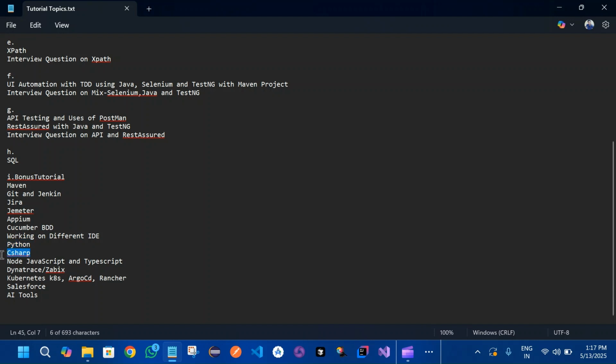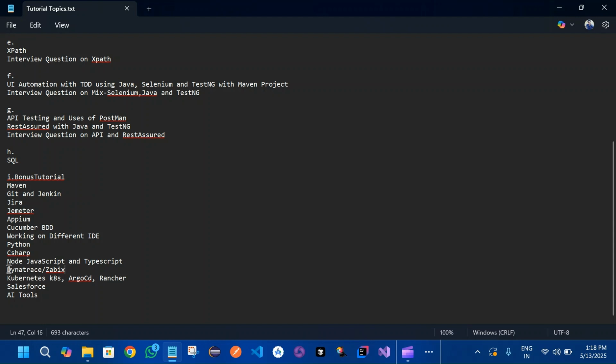We will be covering C Sharp as well. We'll be covering Node, JavaScript, and TypeScript. So Java will already be done before, but after that we'll be looking into Python, C Sharp, and Node with JavaScript and TypeScript. And there are some monitoring tools that help QA look into API breakage or any flow that broke in your application. How we can look into it and analyze it boosts your resume plus your skill.